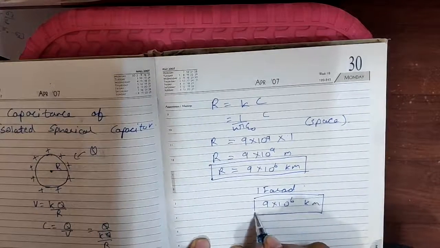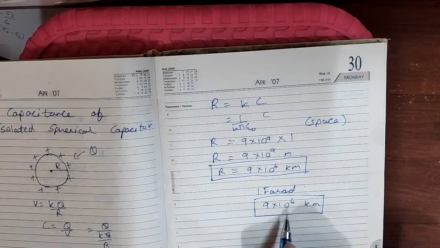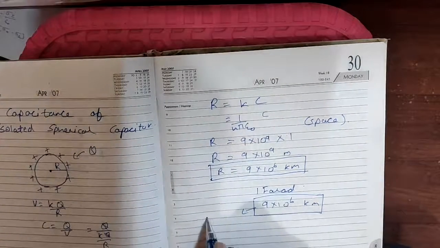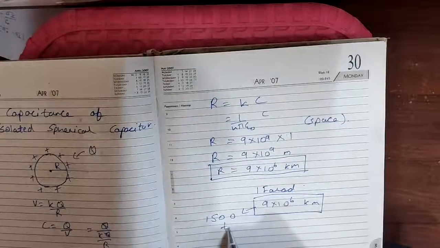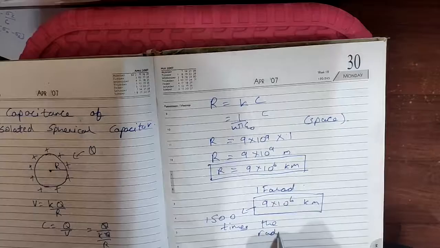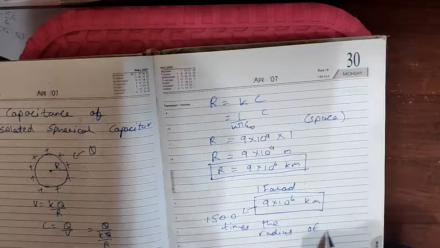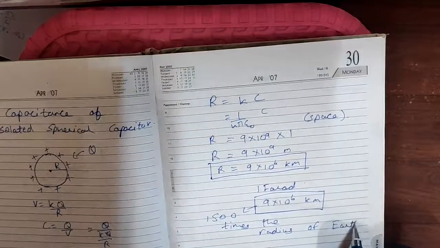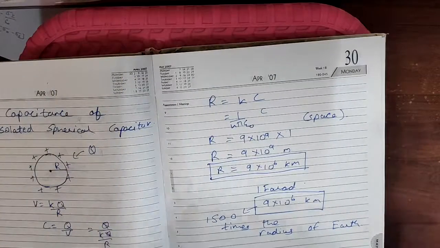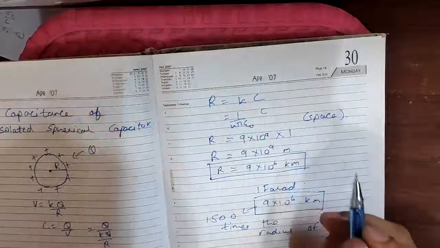This is almost 1500 times the radius of Earth.